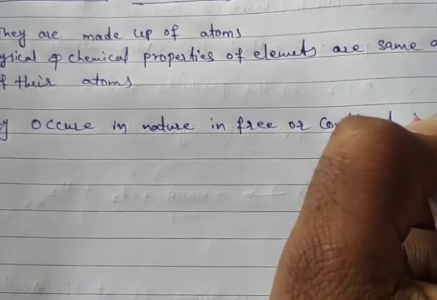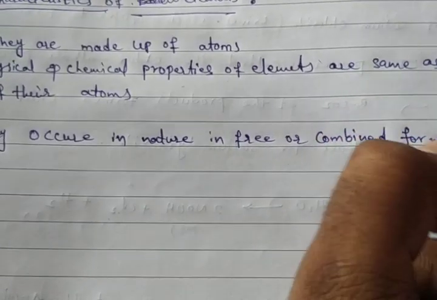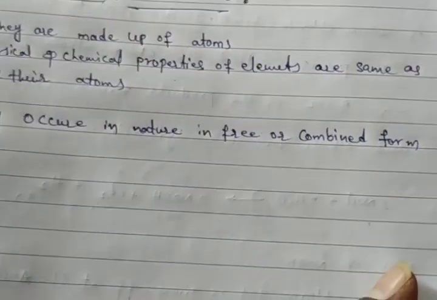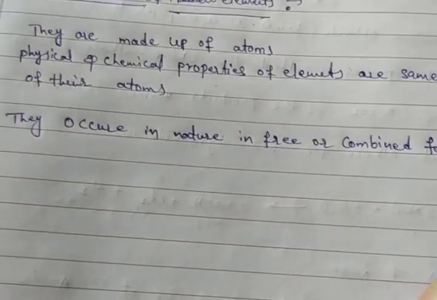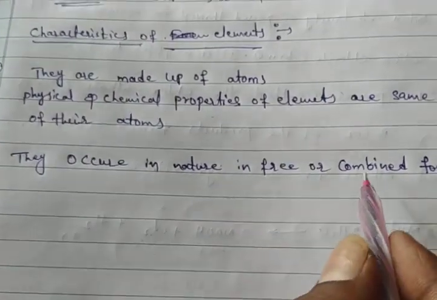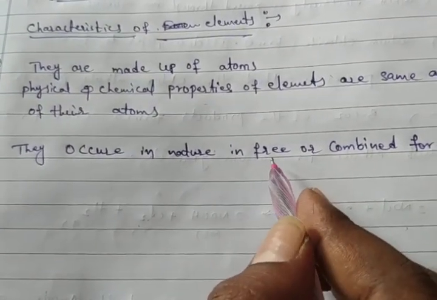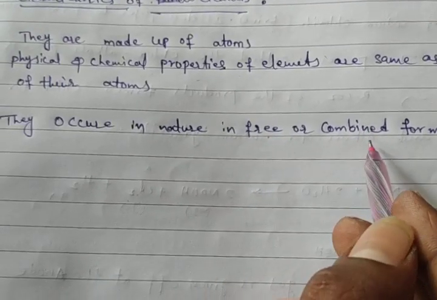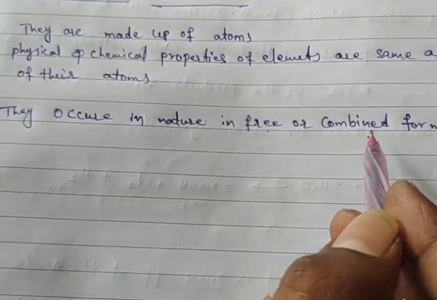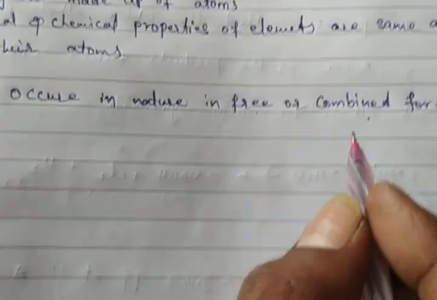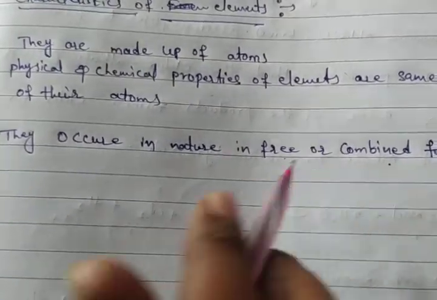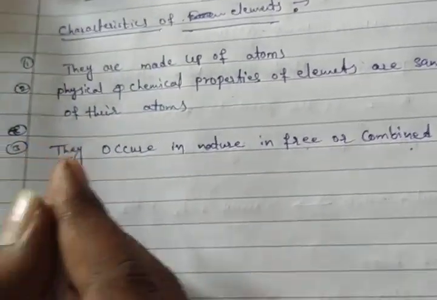So what is the free and what is the combined form? Depending on reactivity, some elements occur in free state, some in combined form. It depends on the reactivity of elements.